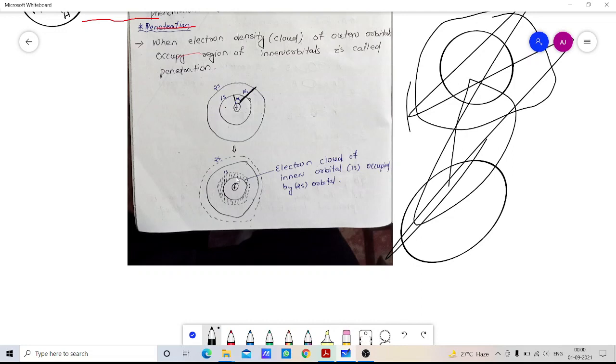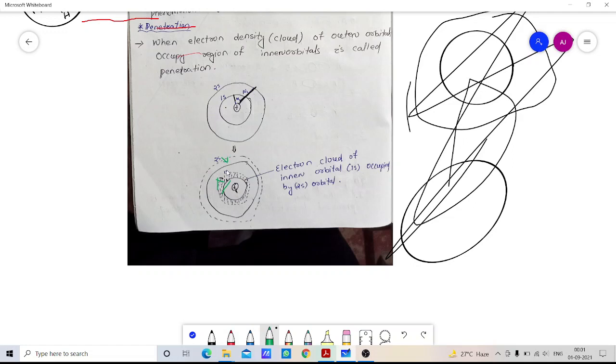If we give one electron to the 1s orbital, the electron cloud of the 1s orbital increases, so the attraction of the nucleus to the 1s orbital will be more, and the 1s orbital will move from this region to this much. This is the change in the position of the 1s orbital, and similarly the 2s will be attracted more by the nucleus.